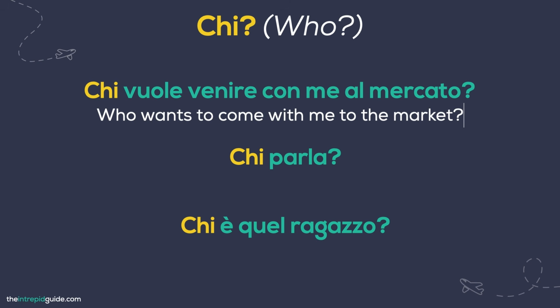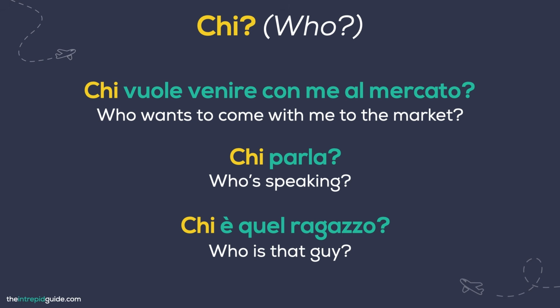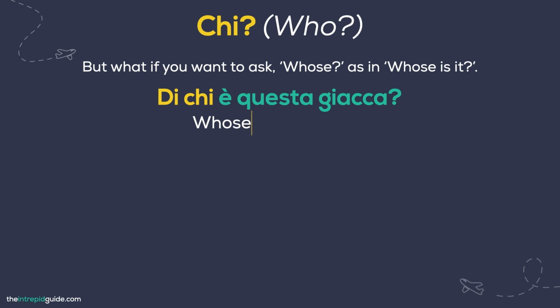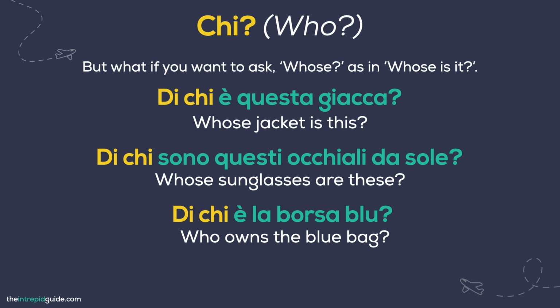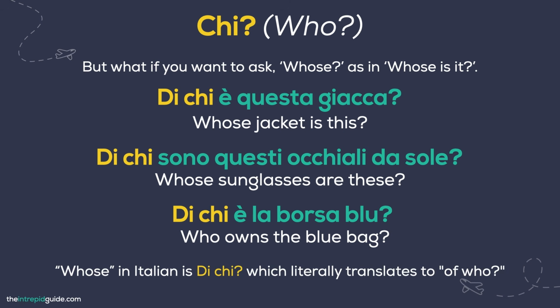Who wants to come with me to the market? Who's speaking? Who is that guy? But what if you want to ask whose, as in whose is it? Well, we just add a 2-letter word like this. Di chi è questa giacca? Whose is this jacket? Di chi sono questi occhiali da sole? Whose sunglasses are these? Di chi è la borsa blu? Who owns the blue bag? To say whose in Italian is di chi, which literally translates to of who.